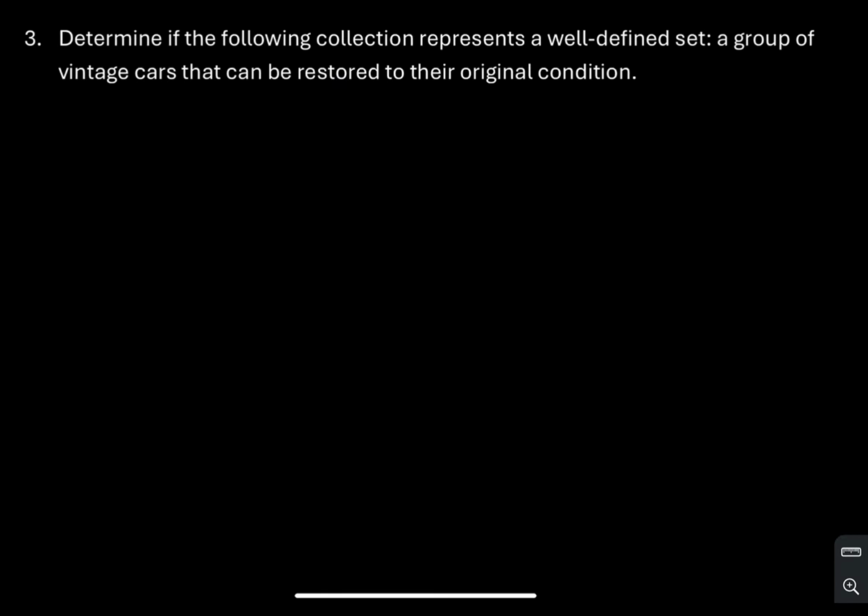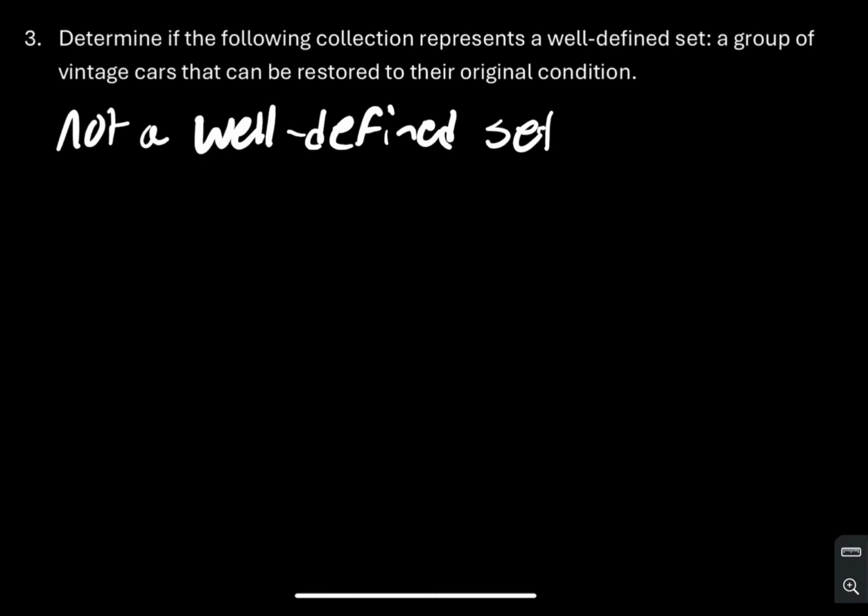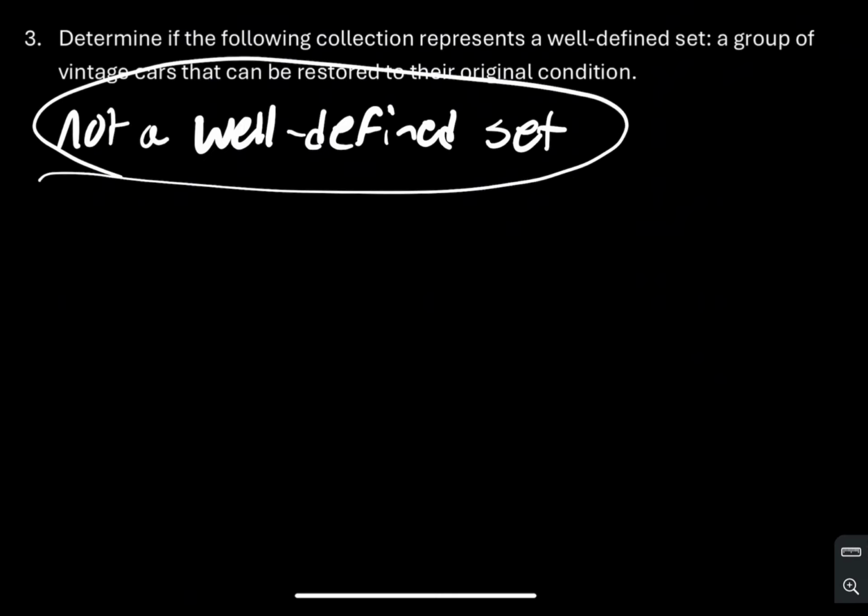So for this third practice problem, it wants us to determine if a group of vintage cars that can be restored to their original condition is a well-defined set. Vintage is something that's opinionated and not a fact, and also the original condition is going to vary from person to person, and that's something that's also opinionated. So knowing this information, we can say that this is not a well-defined set. So that's going to be your answer.